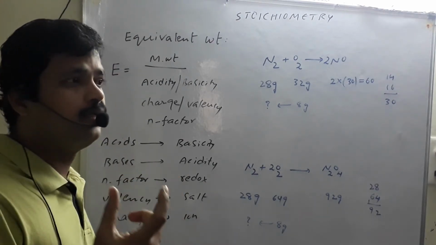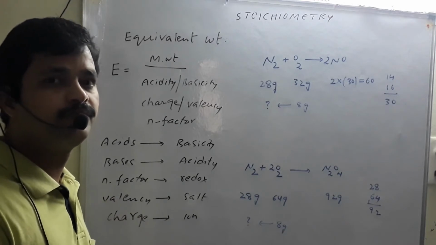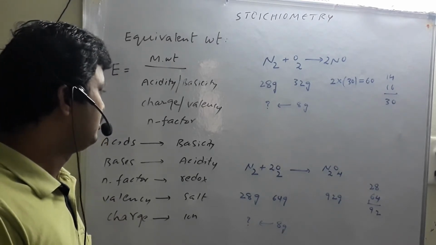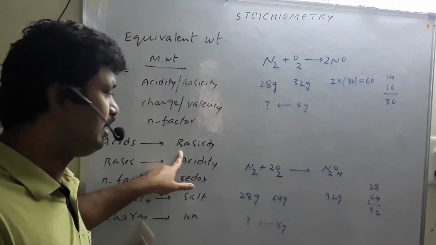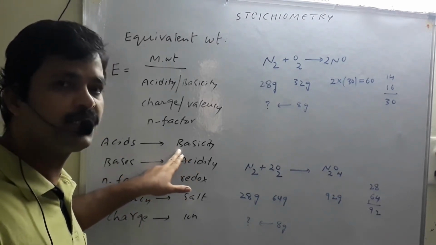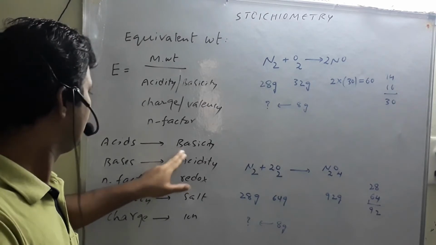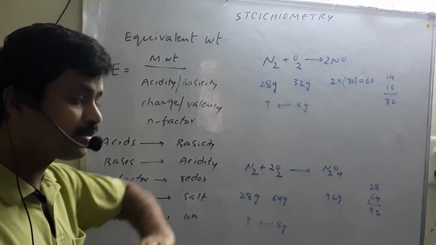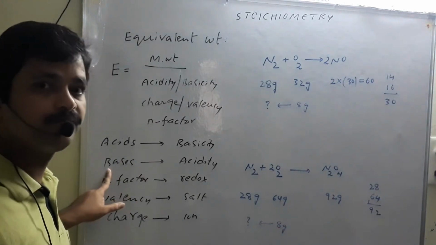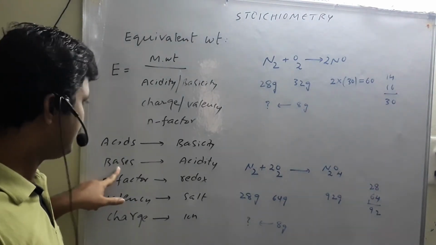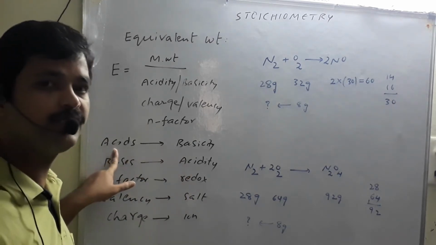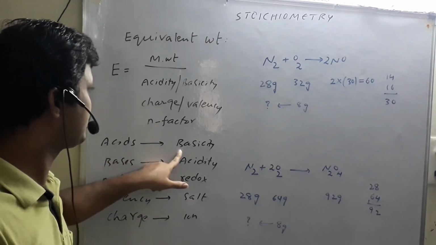Suppose H3PO2, one of the phosphorus oxy acids. What is the basicity? 1. So definitely to know about basicity, one should be good at structure. And come back to acidity: the number of OH minus ions given by the base. Careful, basic nature is different and acidity is different. Acid nature is different and basicity is different.